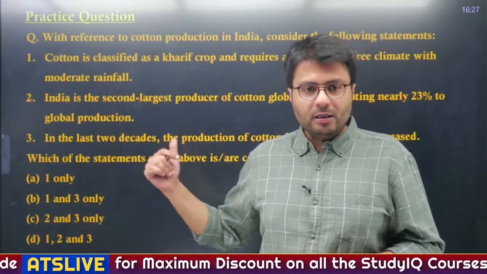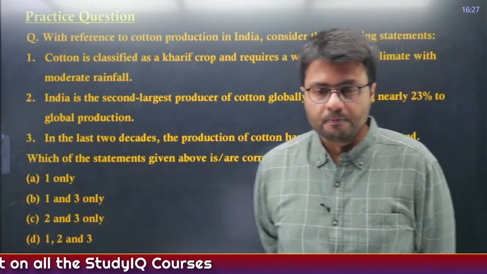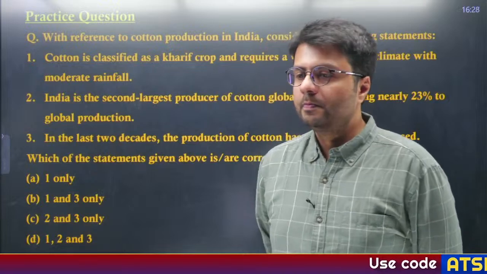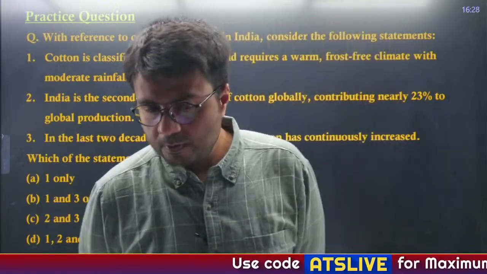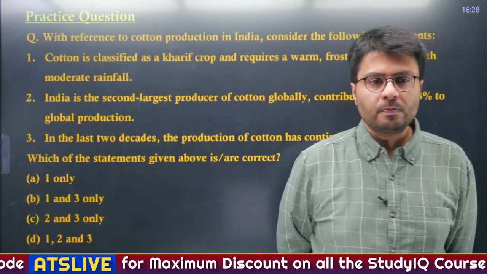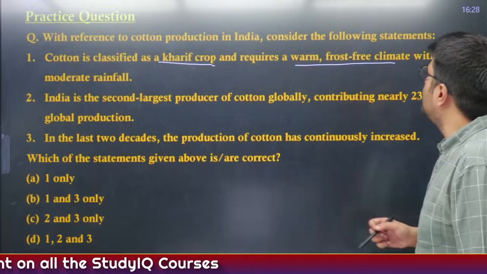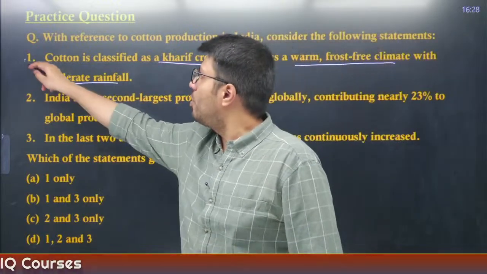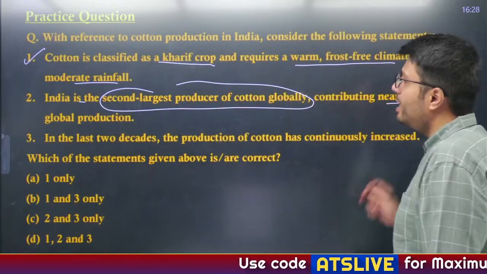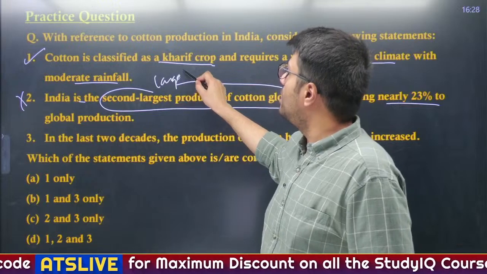Now, if you have marked this question correctly, let's solve this particular practice question. Cotton is classified as a kharif crop and requires a warm, frost-free climate with moderate rainfall. Correct. India is the second largest producer of cotton globally, contributing nearly 23% of global production. This is incorrect. India is the largest producer, not the second largest.